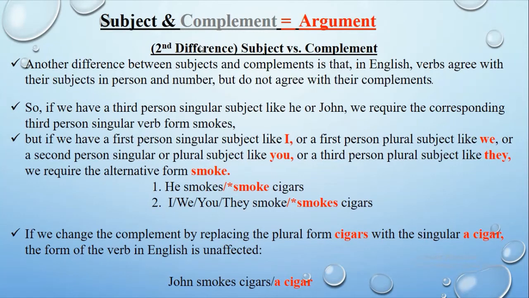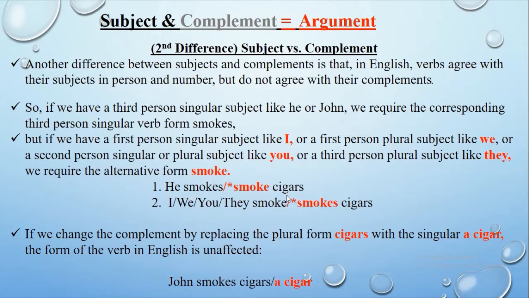Another difference between subject and complement is that verbs agree with their subjects in person and number. They don't agree with their complements. So if we have a third person singular subject like he or John, we require the corresponding third person singular verb form smokes. In contrast, if we have a first person singular subject like I, or a first person plural subject like we, or a second person singular or plural subject like you, or a third person plural subject like they, we require another form, that is smoke.